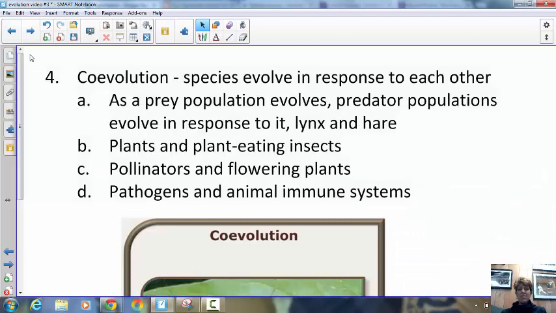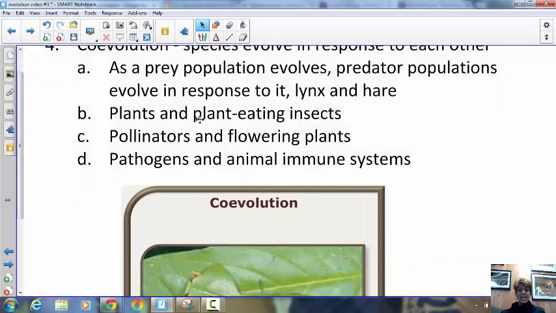The next one, coevolution. I really like this. It's thinking about how one species affects changes in another species, and it again has to do with selection pressures. So as a prey population evolves, the predator populations evolve in response to it. If you think about a lynx chasing down a hare, the hares that survive are the ones that blend in the most and can run the fastest, and then the lynx that are able to actually catch those are the ones that can then run faster. So it's like this constant change between the two populations in response to each other.